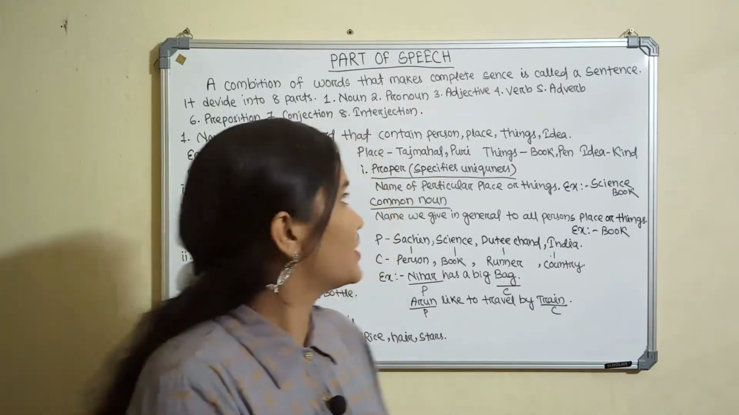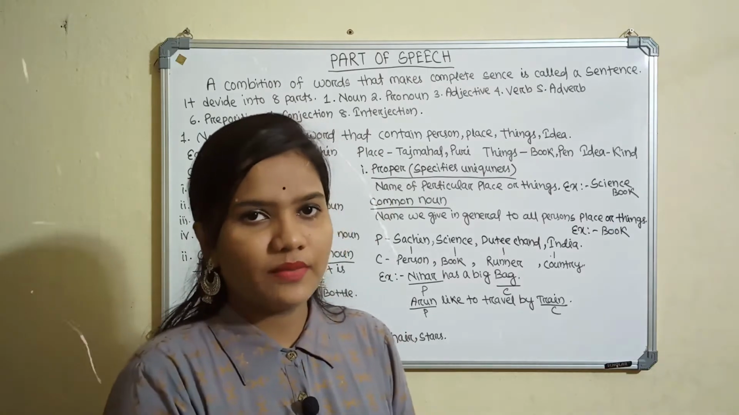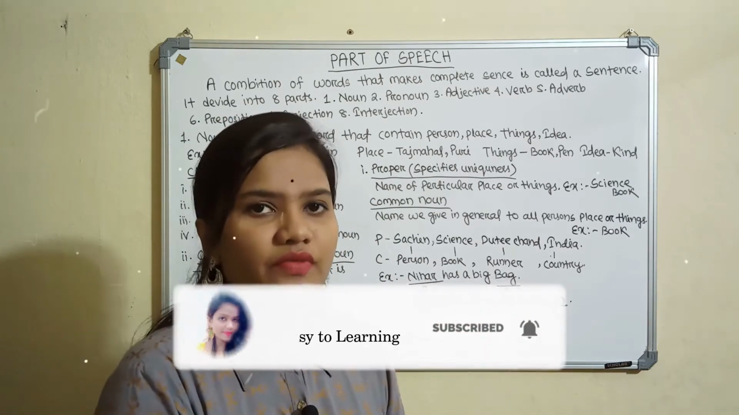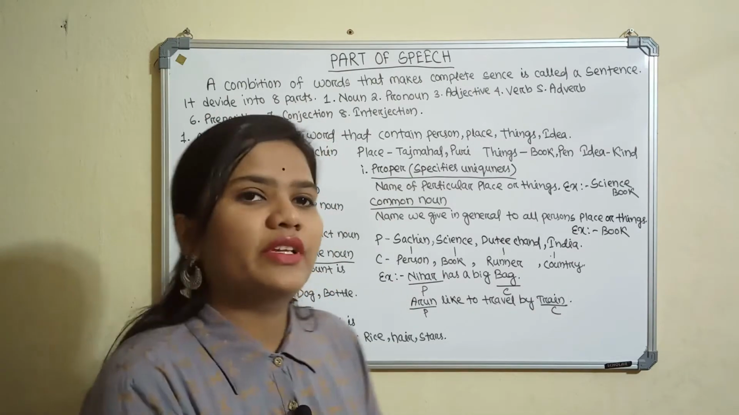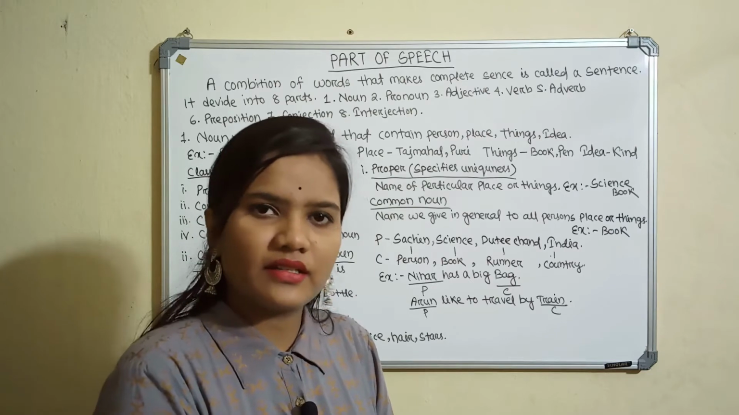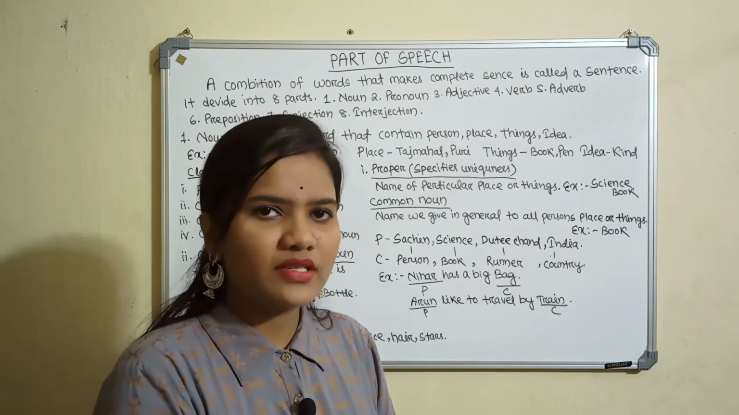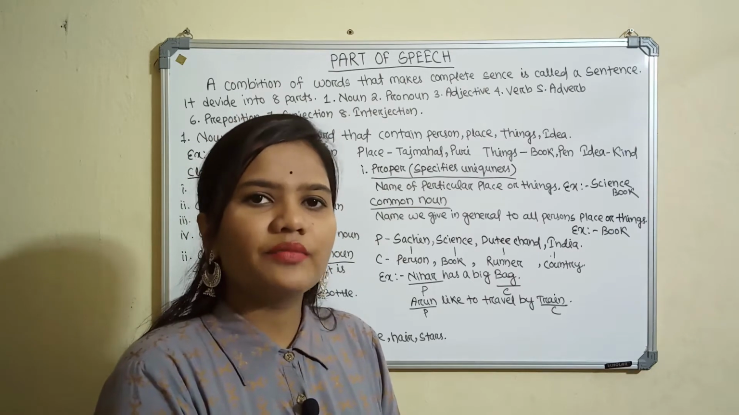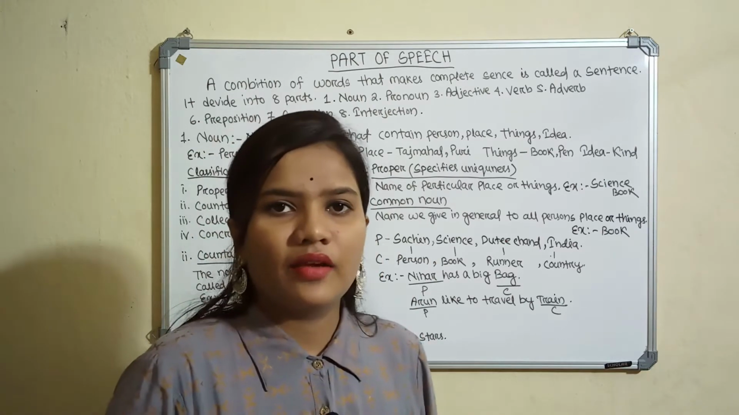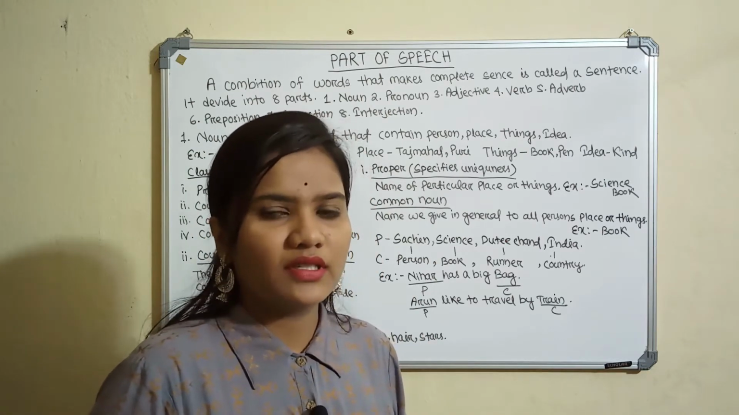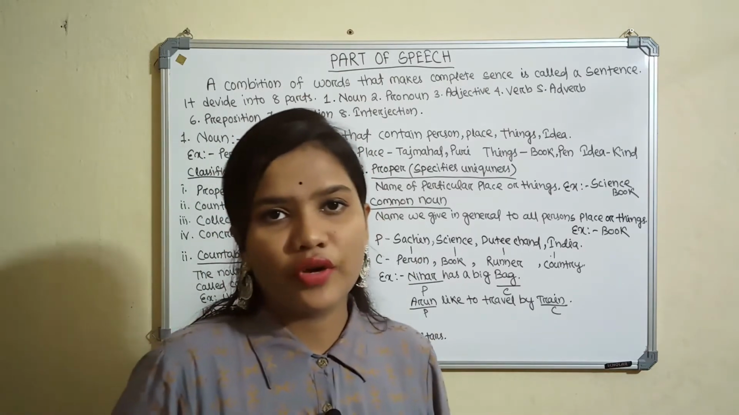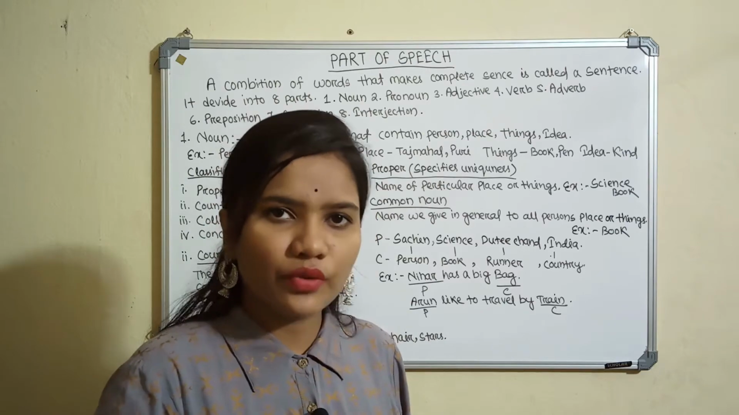Part of speech. Before we learn the parts of speech, first of all we have to discuss what a sentence is and the definition of a sentence. A sentence means a combination of words that makes complete sense. If some words combine with each other and make a meaningful whole, that is called a sentence. We can know the meaning of these words. A sentence like "Ram is a boy" is also called a sentence because you know the meaning of the words.